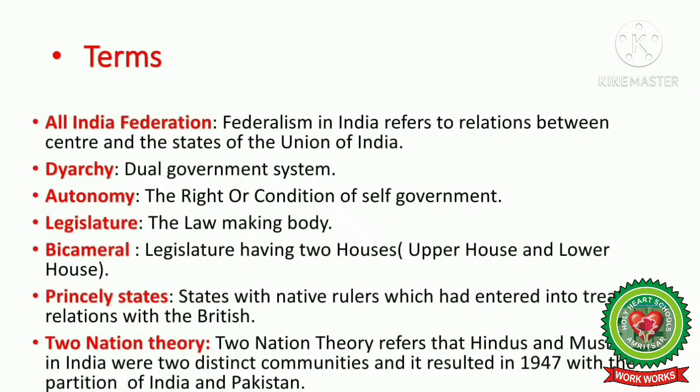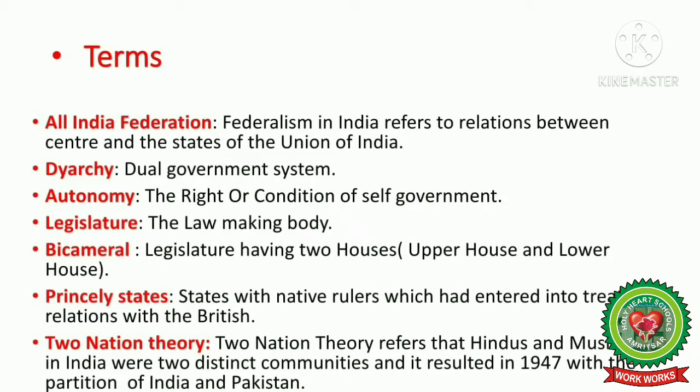Number 3, Autonomy, the right or condition of self-government. Next, Legislature. The law-making body is known as legislature. Bicameral. Legislature having two houses, that is, upper house and lower house, is known as bicameral. Princely states. States with native rulers which had entered into treaty relations with the British.